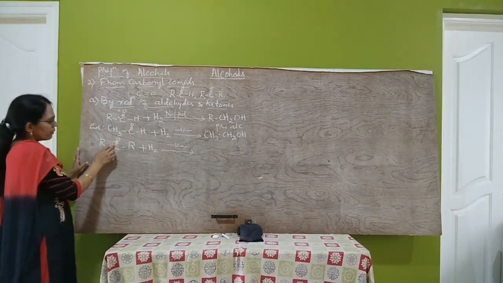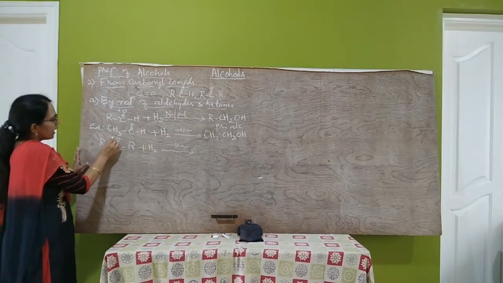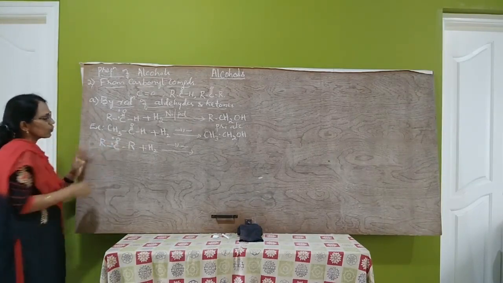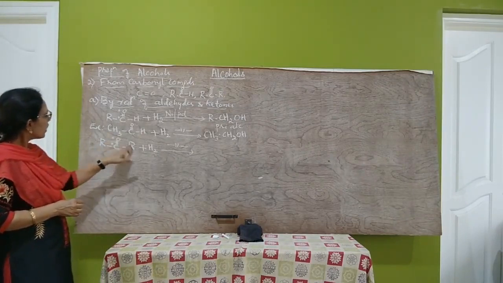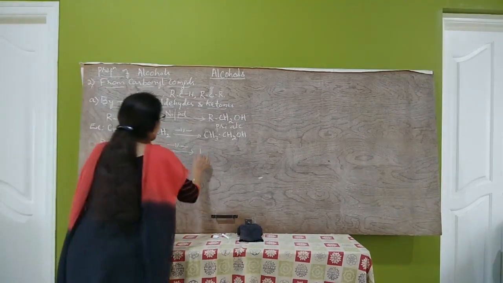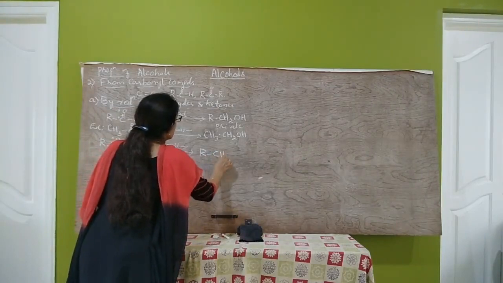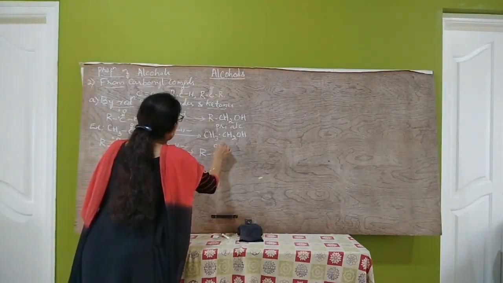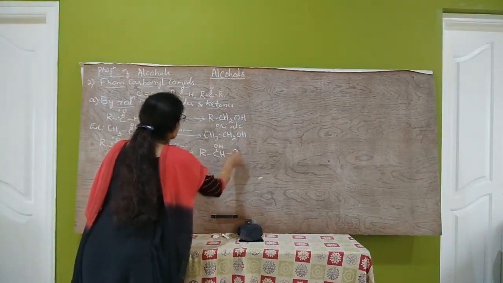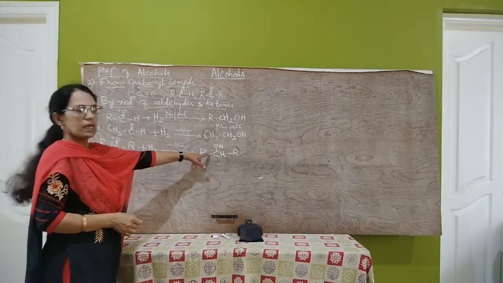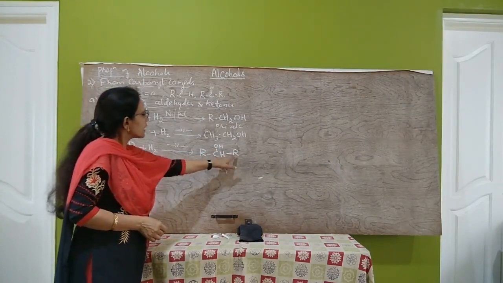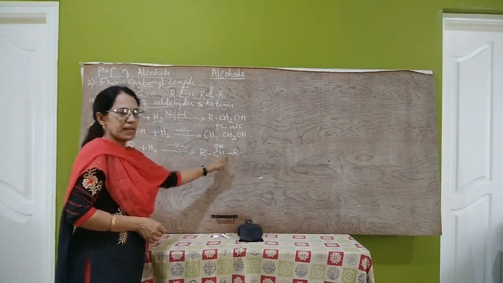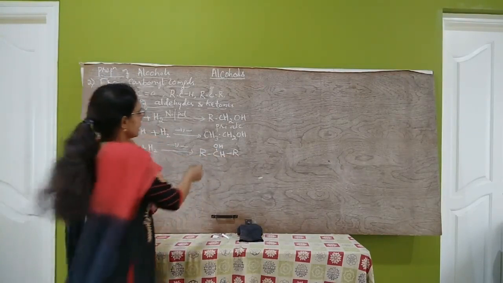This bond will be broken when one H is added here and one H is added here. So we get RCHOHR. This is a secondary alcohol. Here the carbon to which the OH group is attached is bonded to two other carbon atoms. So it is a secondary alcohol.